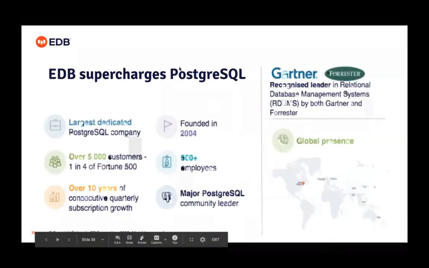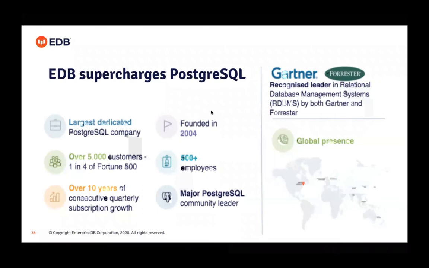EDB was founded in 2004, and we have a global presence in more than 10 countries around the globe with over 4,000 customers, many of whom are Fortune 500 and Forbes Global 2000 companies. We are also proud to share that we are the only open source based RDBMS to be recognized by the Gartner Magic Quadrant for 7 years in a row.